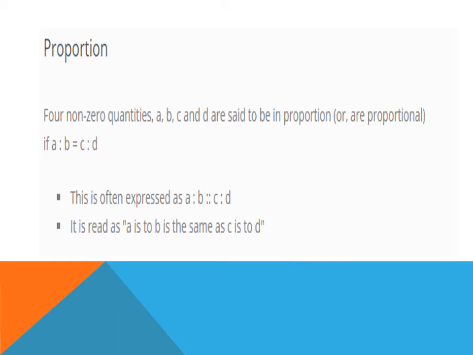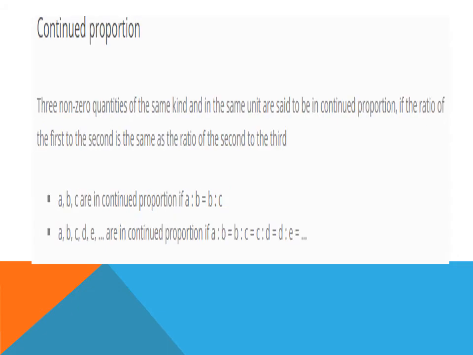Now, proportion. Four non-zero quantities A, B, C and D are said to be in proportion if A is to B is equal to C is to D, which can be expressed as A is to B proportion C is to D, which is read as A is to B is the same as C is to D.